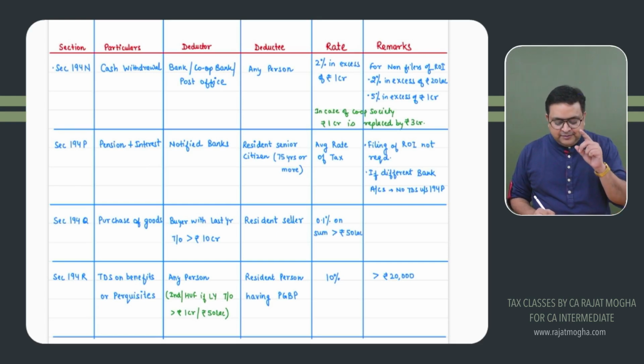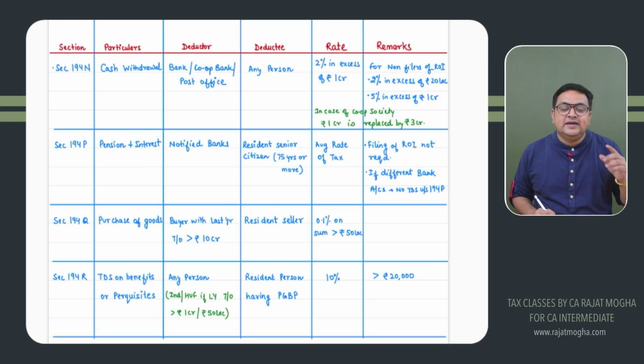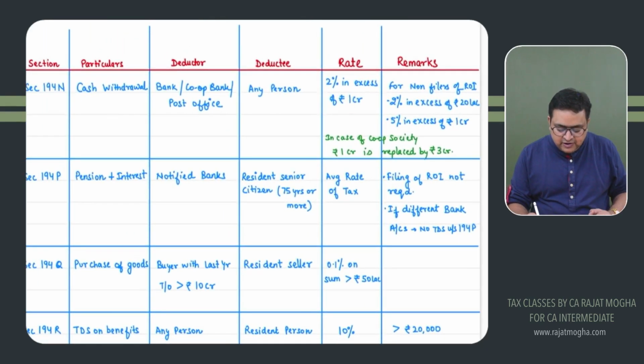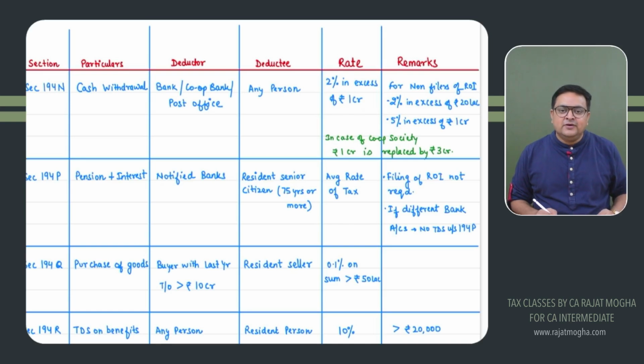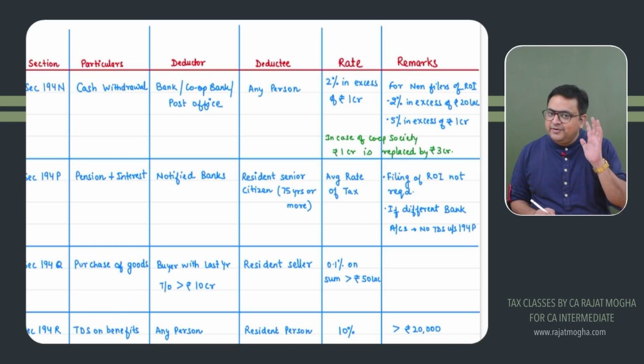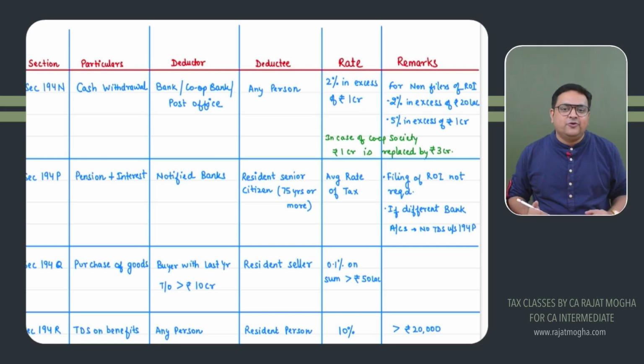Provided the person who is withdrawing the amount has not filed his ROI on time, they are called non-filers. They have not filed their last 3 years' ROI whose due date has expired. If they have not filed it on time, they will be regarded as non-filers. So in that case, we will not apply the 1 crore limit. In that case, we will apply 20 lakh rupees. So remember, if the person is a non-filer and they are withdrawing the amount from bank, cooperative bank or post office, more than 20 lakh rupees, then 2% TDS would be deducted.